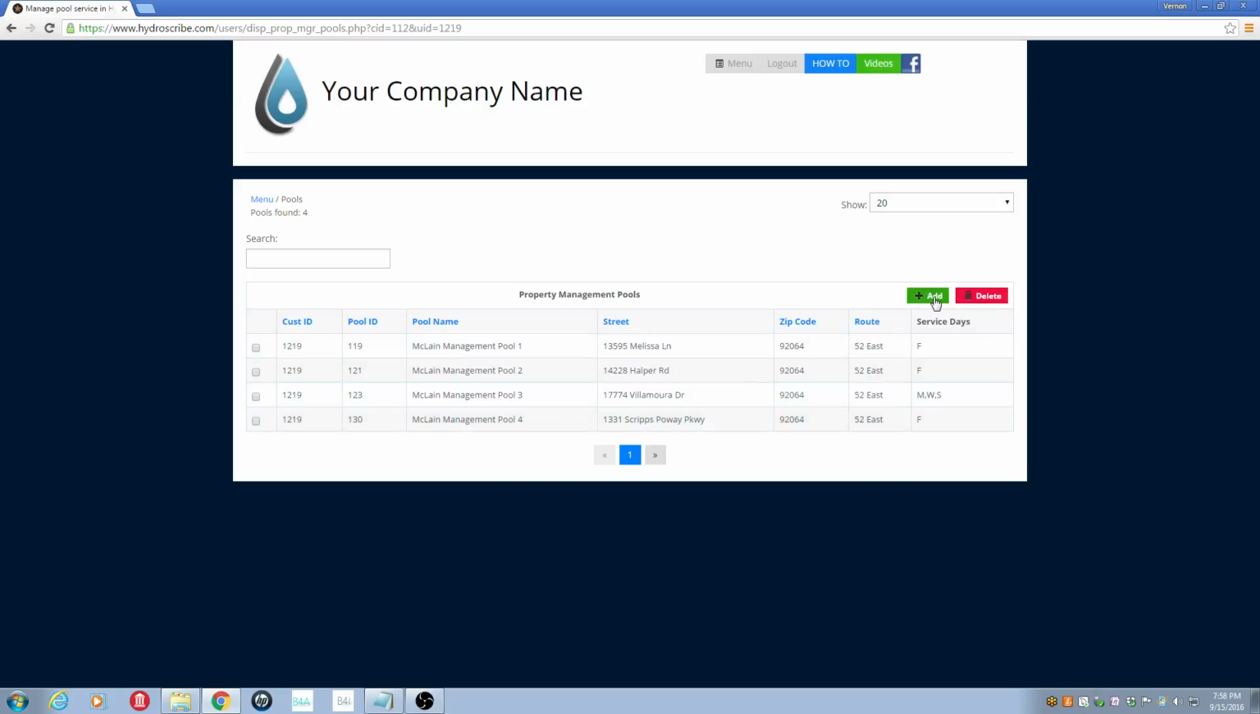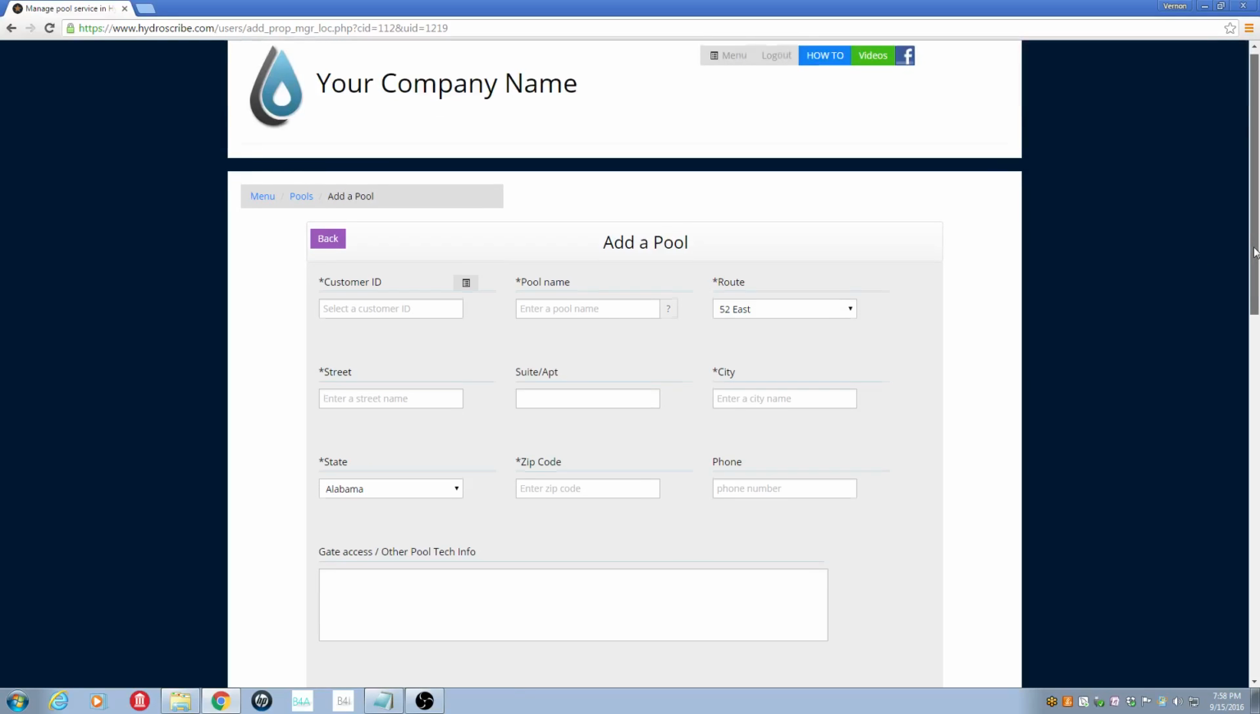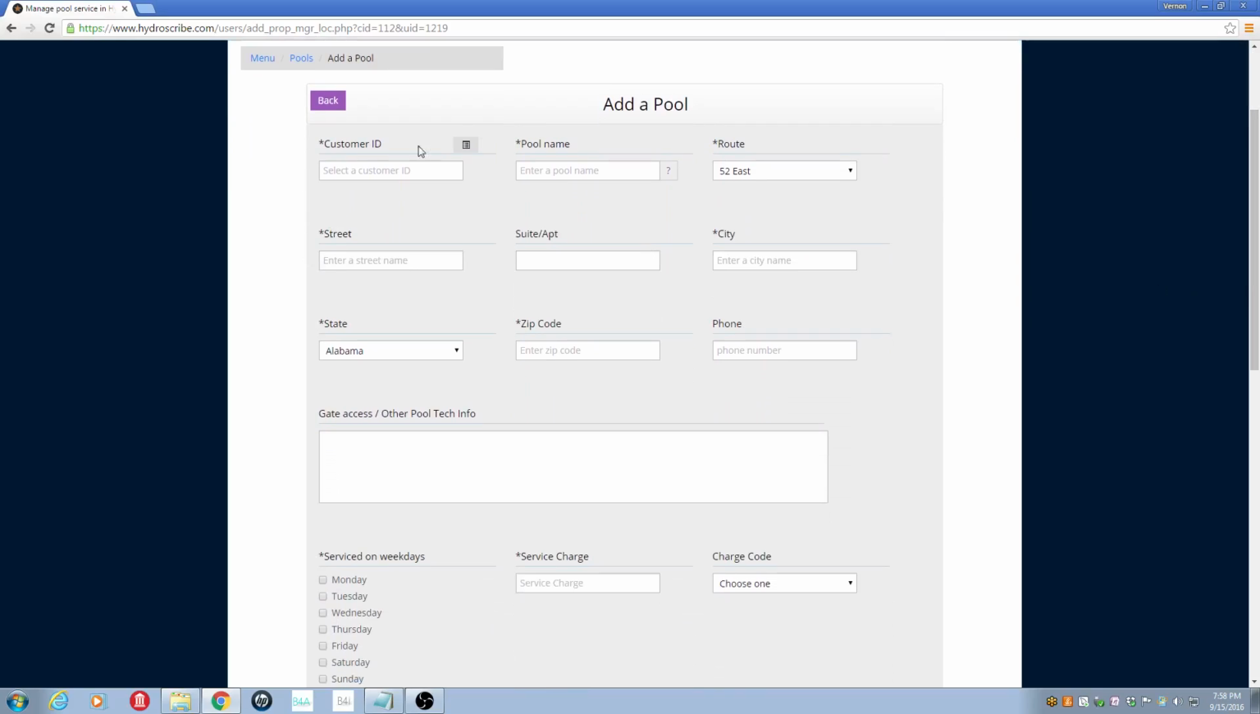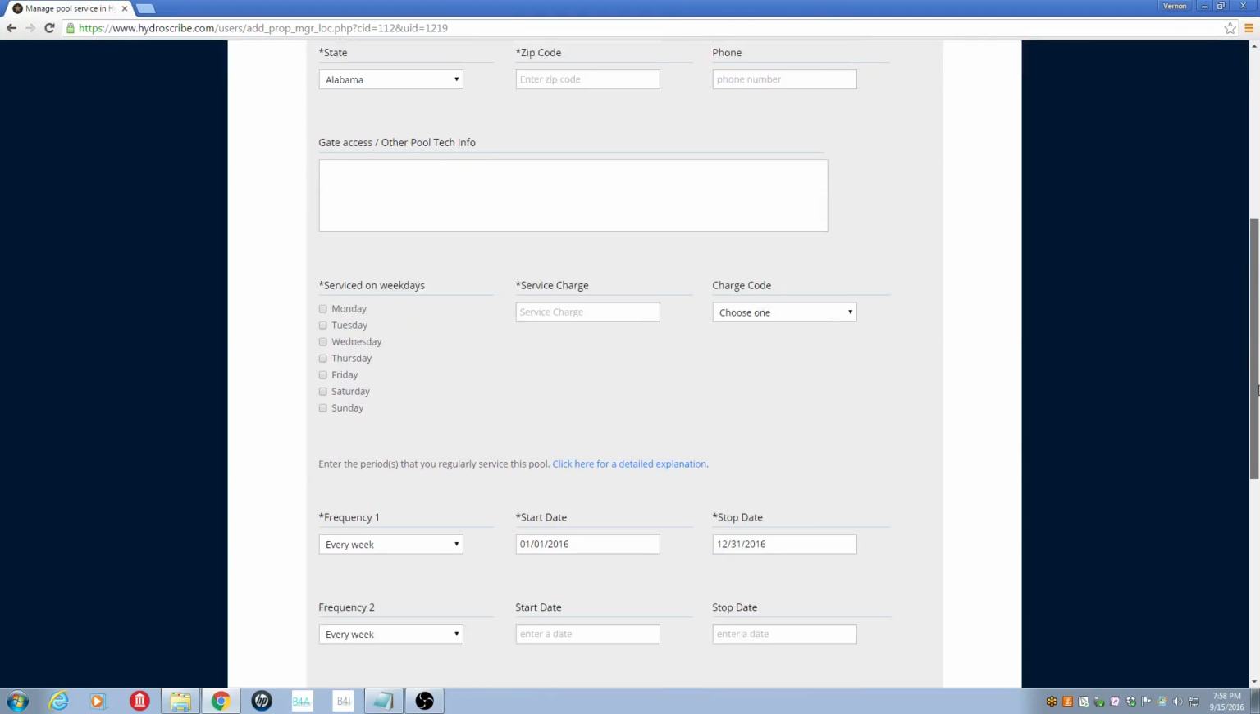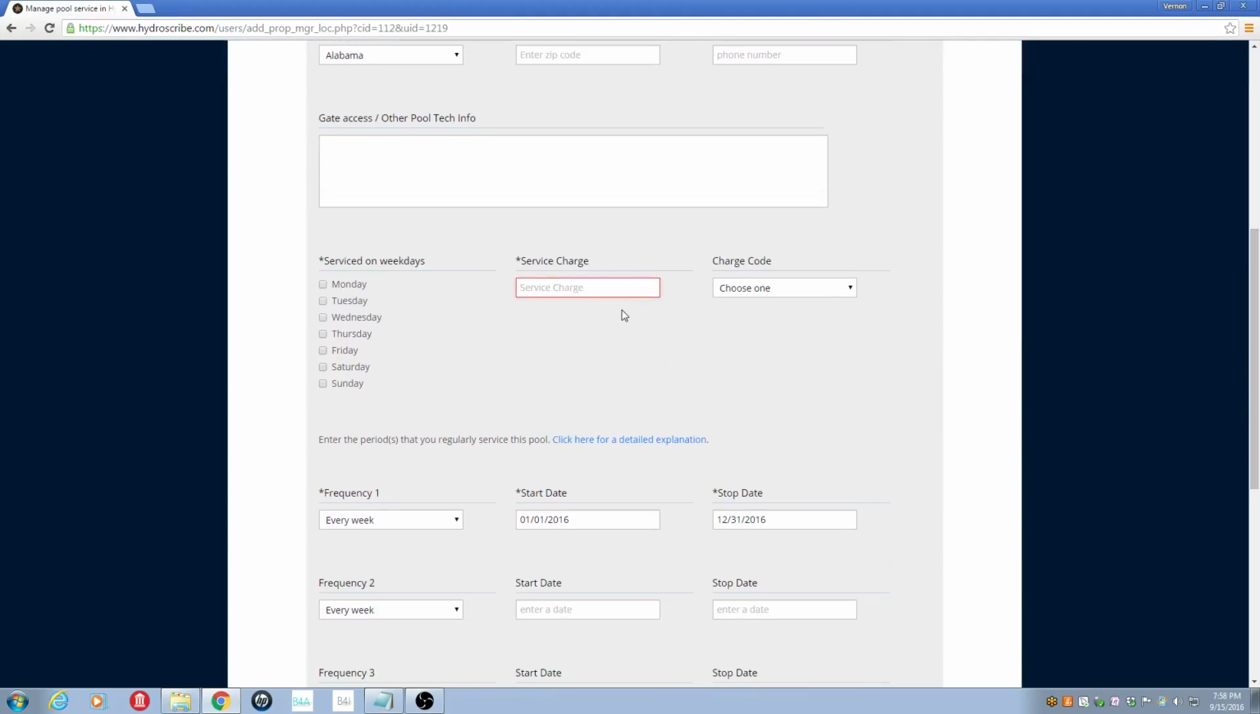Now I'm going to click the green add button to add one, or just to bring up the add a pool screen, and you'll notice that it looks identical to the other pool. The big difference is there is a service charge field on the property management pools add screen. Now, you do not put the service charge for property managers inside of the property manager's account like you do other accounts. You put the service charge for their pools inside of the property management pool record.